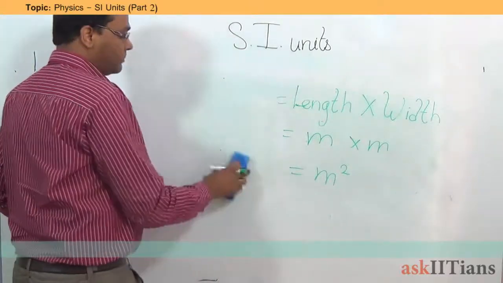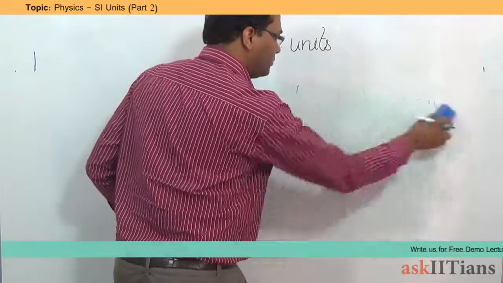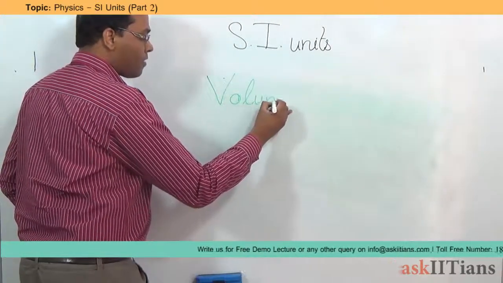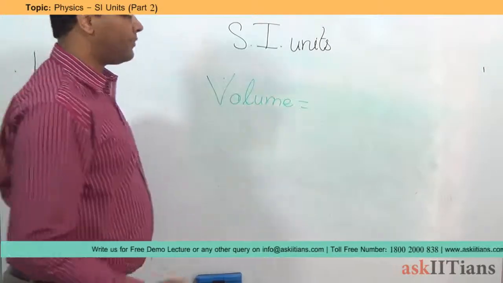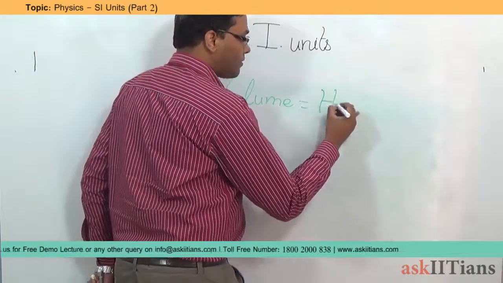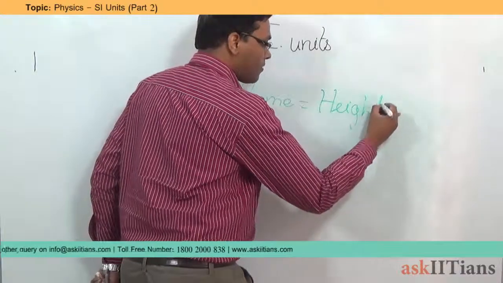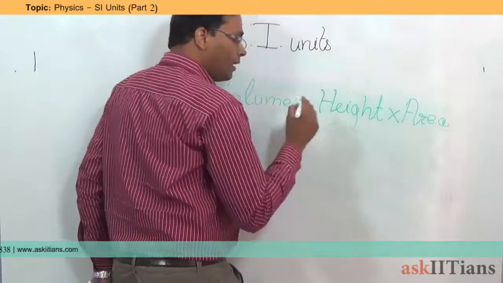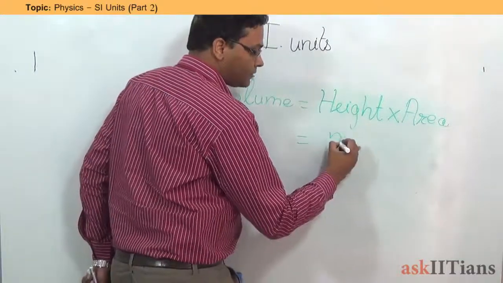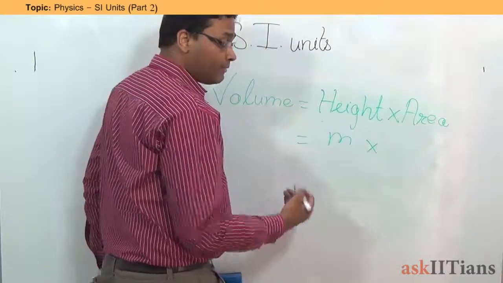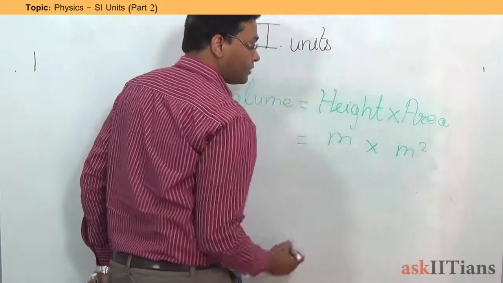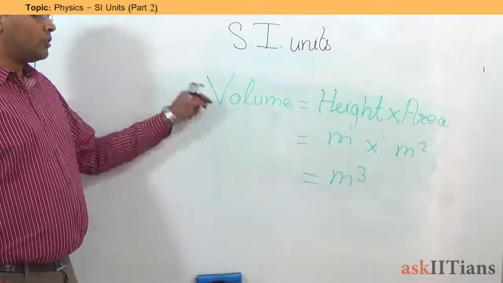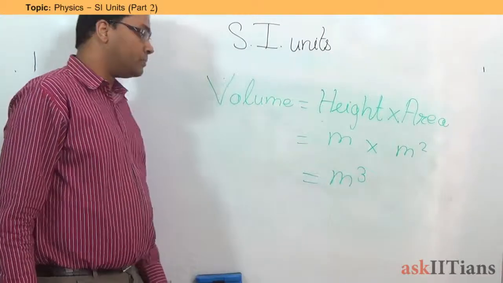Now if I have to discuss volume, volume is going to be defined as height into area. Height you will be measuring in meters. Area we have already found that we measure in meter square. As a result, this comes out in meter cube. So the volume is going to be defined in meter cube.